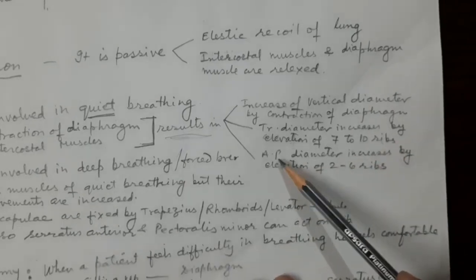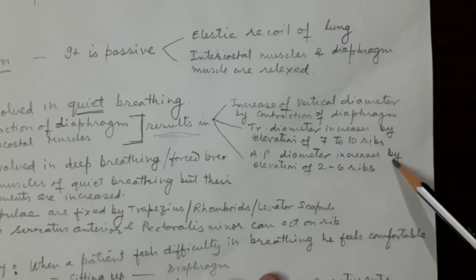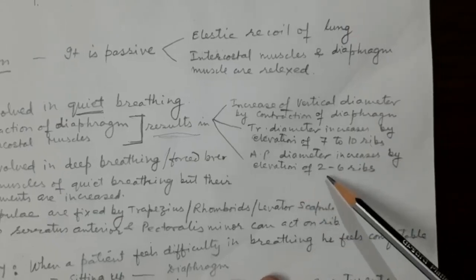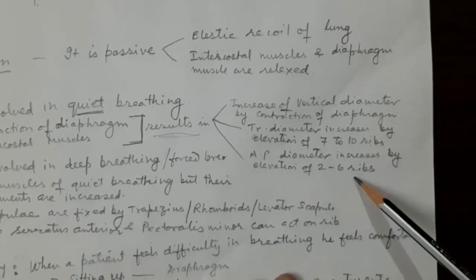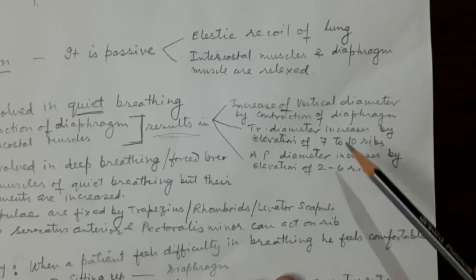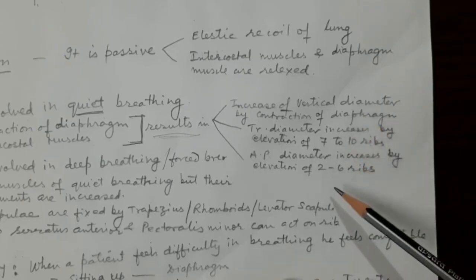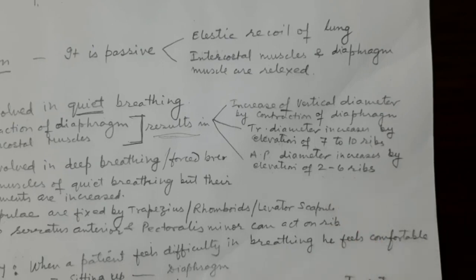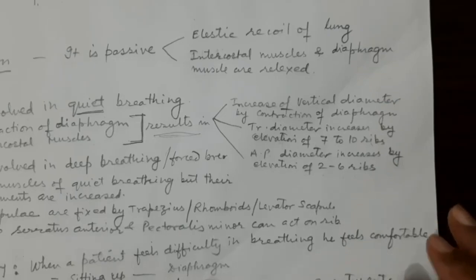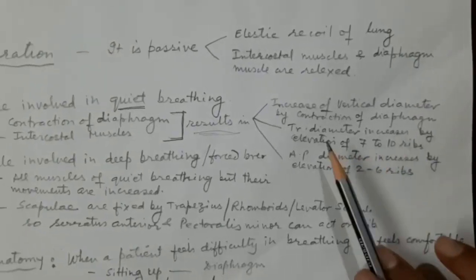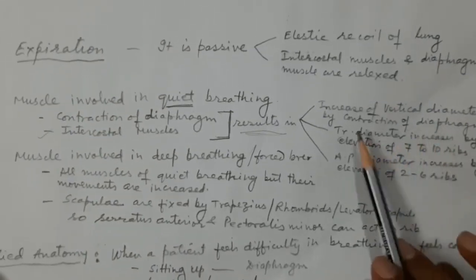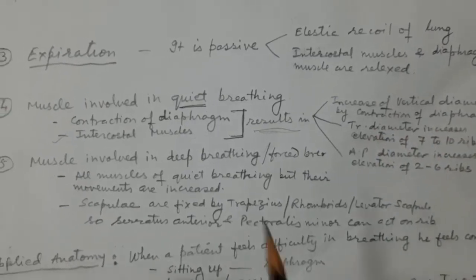And similarly, the anteroposterior diameter is also increasing by elevation of the vertebrosternal ribs, that is the 2nd to 6th ribs. That means from the 2nd to the 10th ribs they are simultaneously elevated by contraction of the intercostal muscles, and the vertical diameter is increased because of the diaphragm.